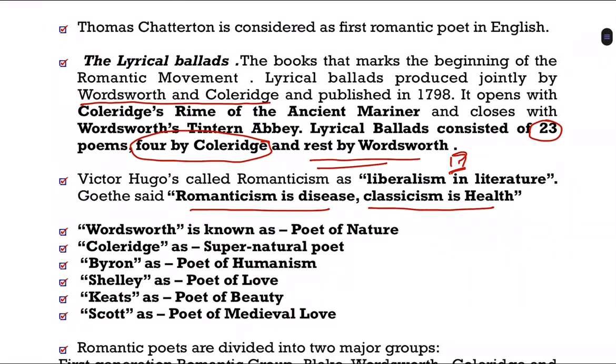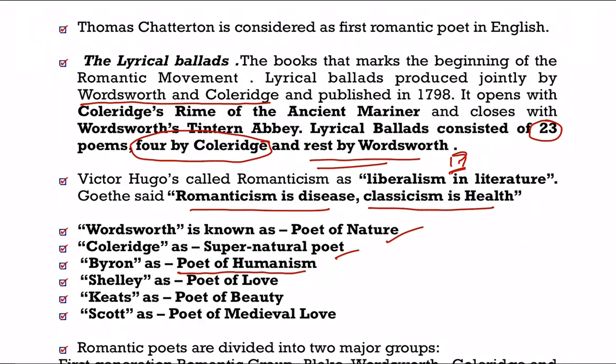Some of the important literary figures of the Romantic period are Coleridge, Byron, Shelley, Keats, Scott, and so on. They have been given some names. Wordsworth is known as the poet of nature. Coleridge is known as the supernatural poet, we know the Ancient Mariner. Then Byron as the poet of humanism. That question is asked in many exams, I personally experienced. Then who is known as the poet of humanism?